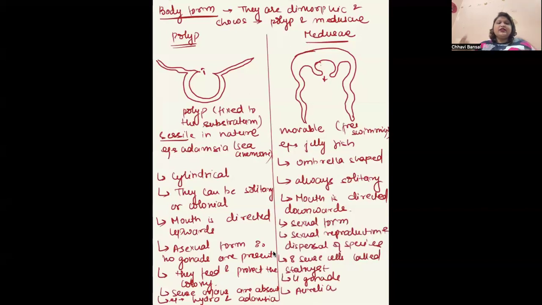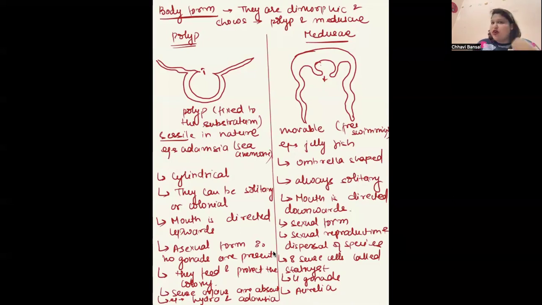Fine. This is a polyp state. This is a medusa state. Let's take a quick look again. Polyp is a sessile form where the mouth is directed upward. They can be colonial, they can be solitary. Whereas Medusa is umbrella shaped where the mouth is directed downwards. They are always free swimming and always solitary. Fine. Polyp is an asexual form, means it reproduces asexually. So if it reproduces asexually, they do not require any gonads. So no gonads are present.